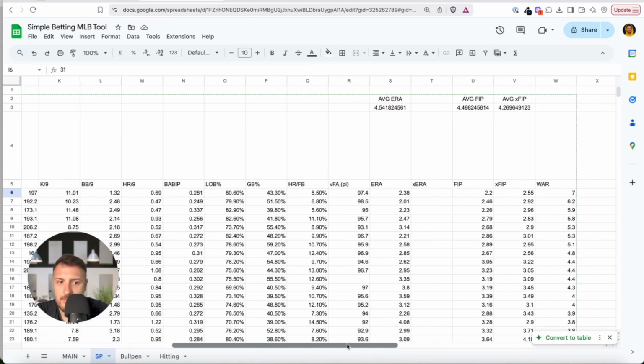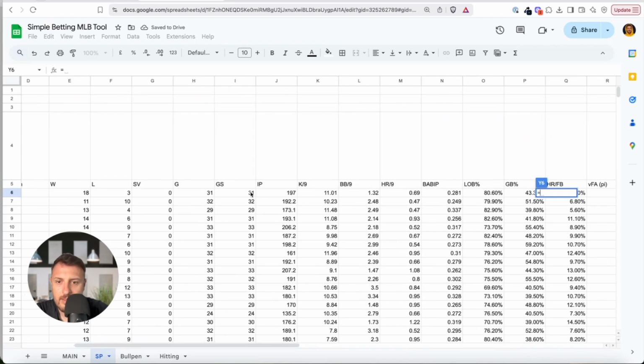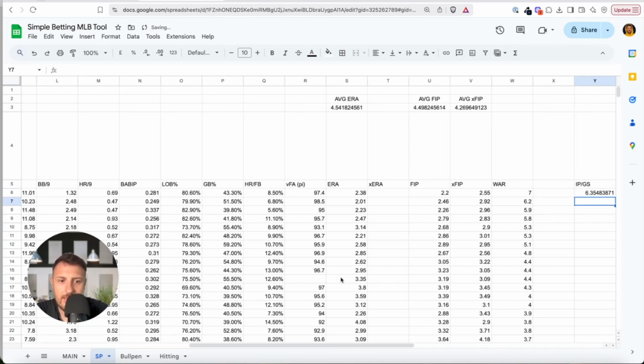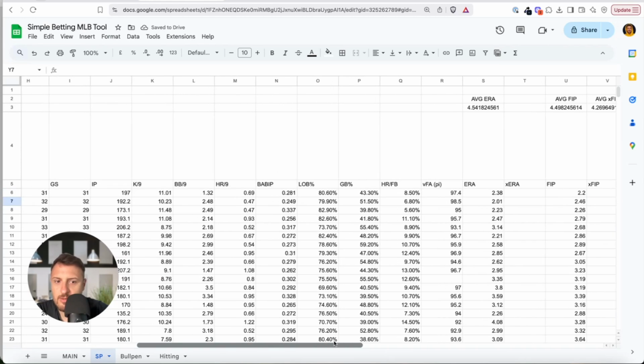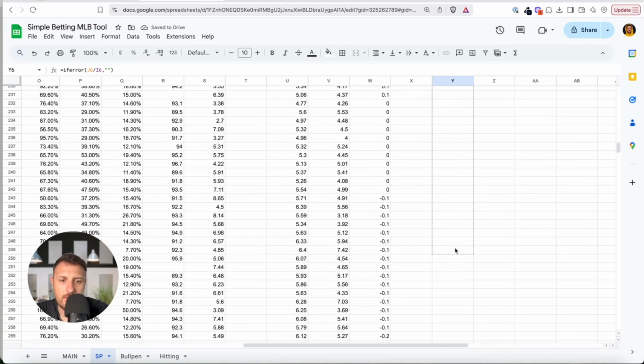I will just add it here, innings pitched per game started. So I simply divide innings pitched by games started, click enter. So the first pitcher, Tarek Skubal, he's going pretty deep. I will also add one thing here, IFERROR. Later, if there will be something else, I don't want something weird to pop out, so I will just do it like this, and I will scroll down.